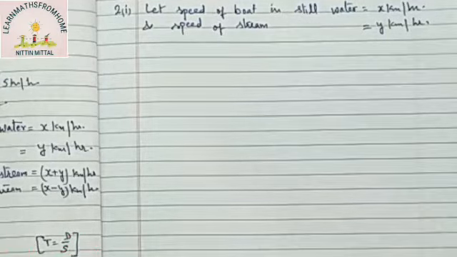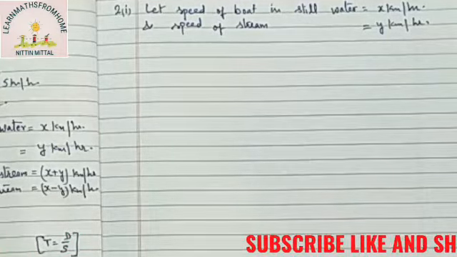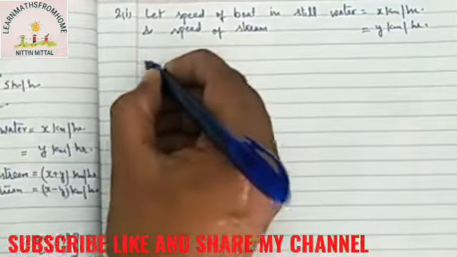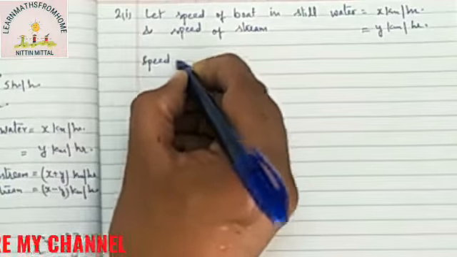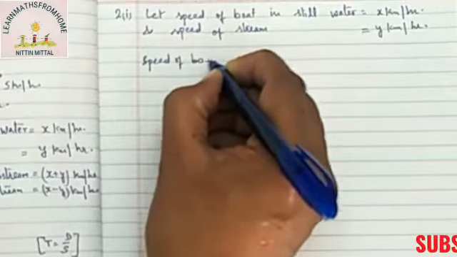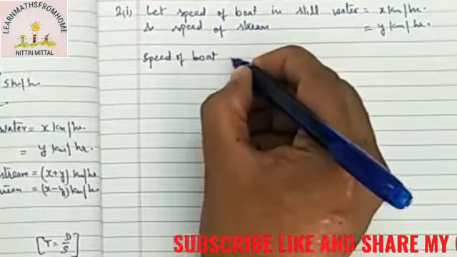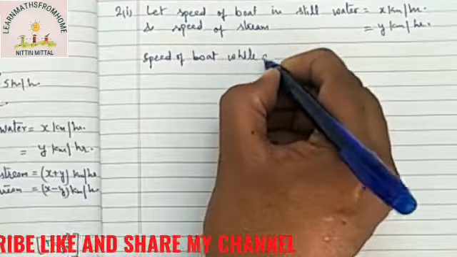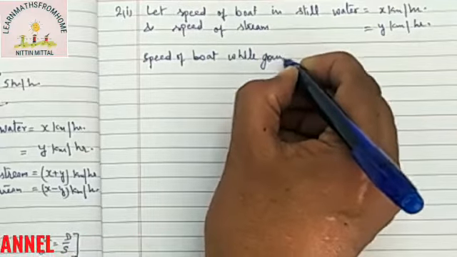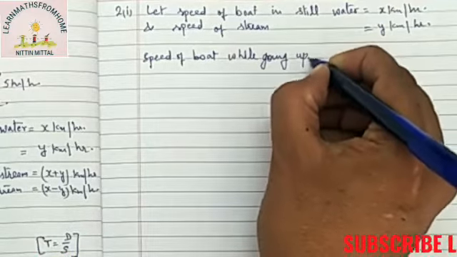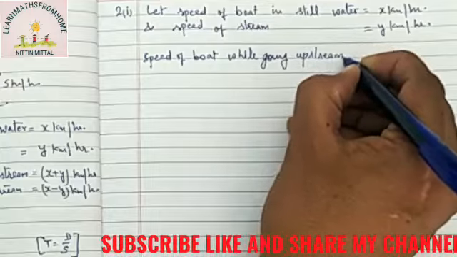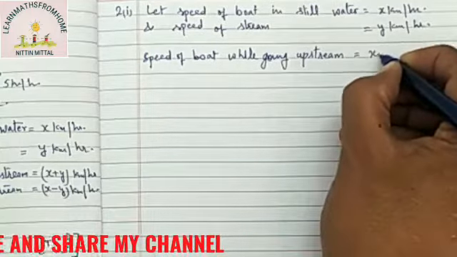Speed of boat while going upstream is x minus y.